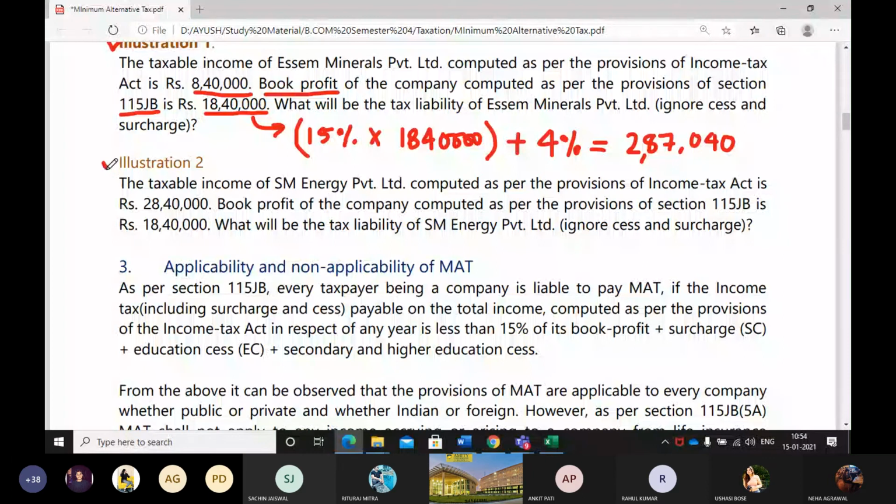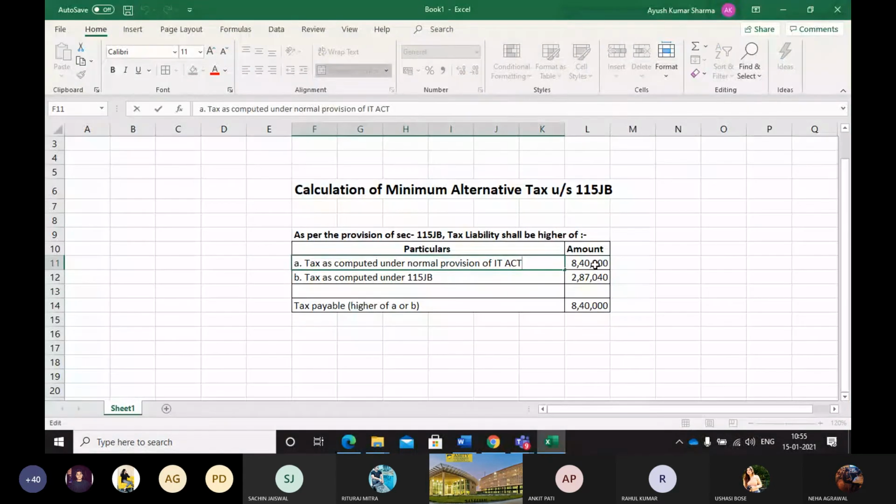Okay, just write this question. This will be your homework. In this question, just remember they said ignore cess and surcharge. So we don't have to bother about the surcharge that is applicable or the cess, the 4% part. You can ignore that. You can use the direct rate of 15% and the tax as computed in the normal provision. Just see, this time they said, okay, I made a mistake. Here they said the taxable income was 8,40,000. So we need to make some changes.